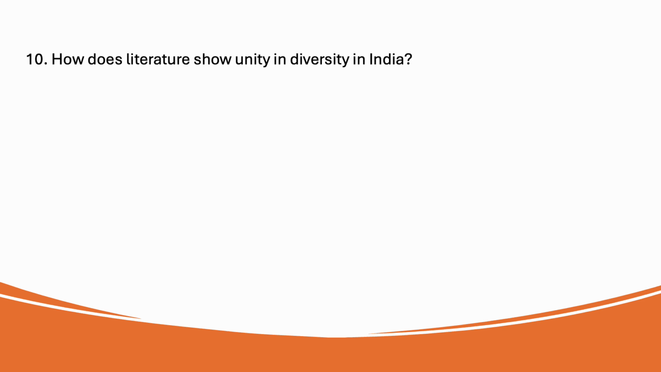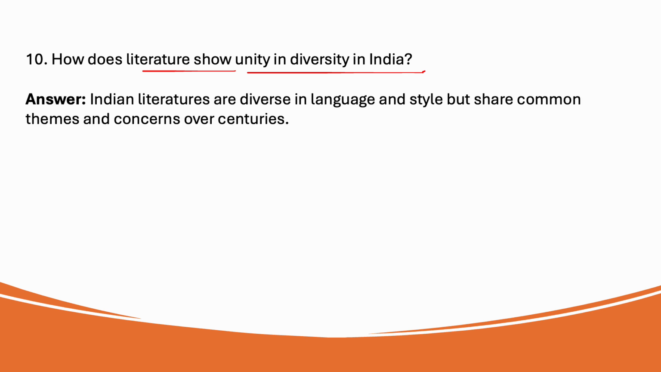Next one, how does literature show unity in diversity in India? Indian literatures are diverse in language and style but share common themes and concerns over centuries. So, even though the languages and styles are different, the main ideas connect everyone together, showing unity in diversity.